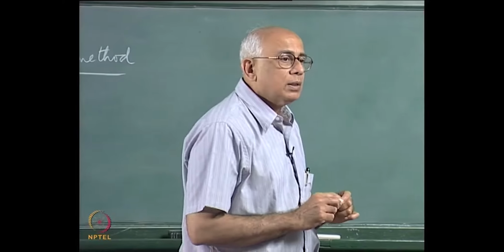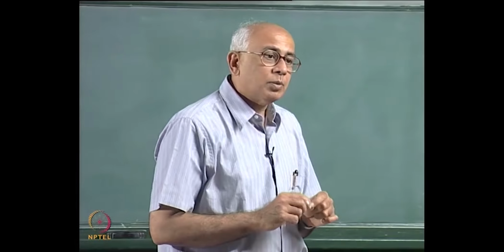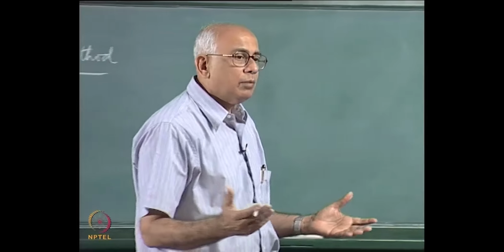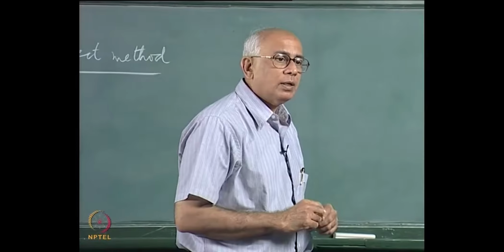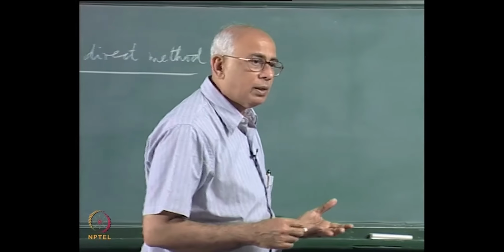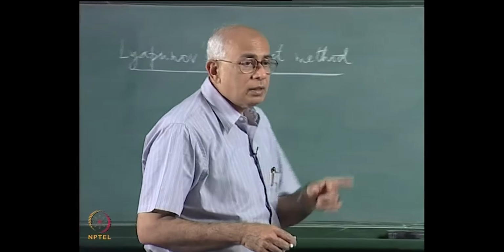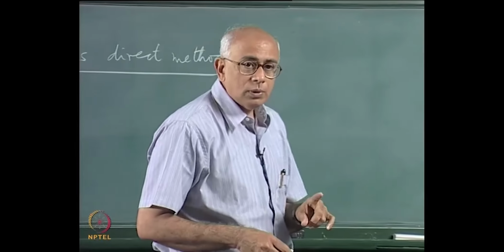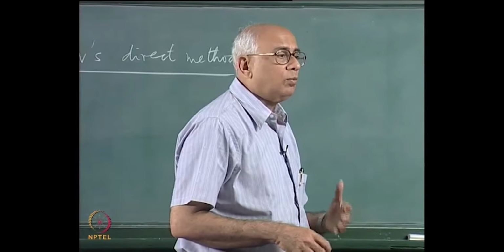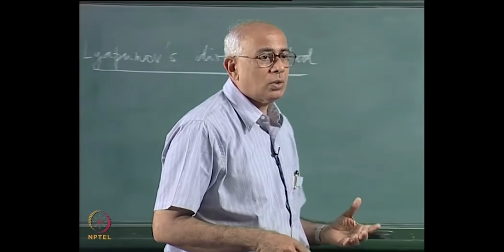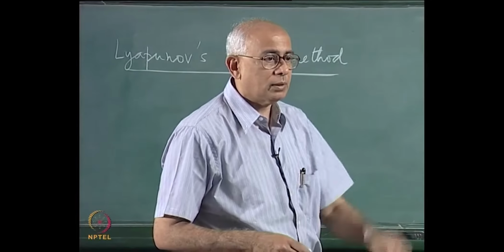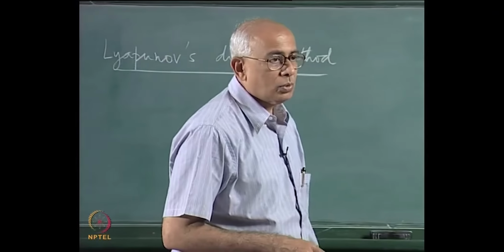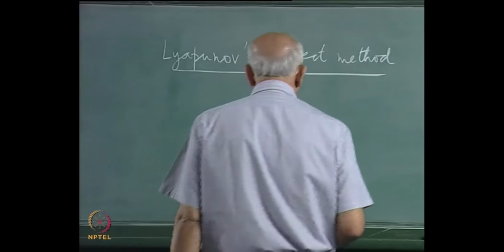If all the real parts, if at least one real part is positive, you ended up with something that was unstable, some direction in which things would flow away, but if all of them were negative, things flowed in asymptotically and you had asymptotic stability. We also saw that if you have a center manifold, if there are eigenvalues whose real parts are 0, then either you have a center or you have more complicated behavior, but the stability is not uniquely decided by linearization about that point. In those cases, Lyapunov's direct method helps you to do this, and the method works as follows.